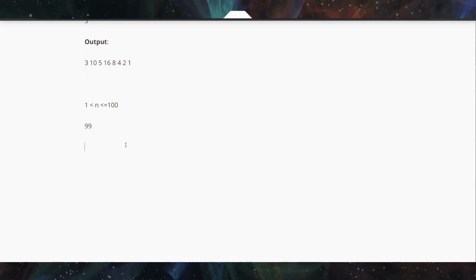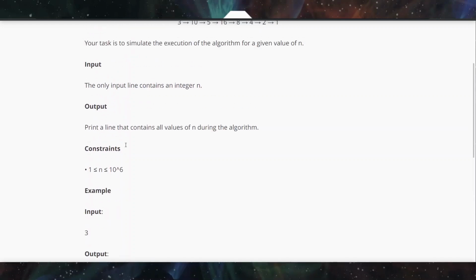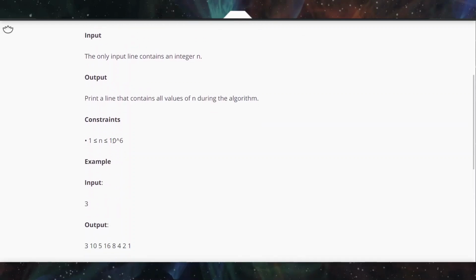As n is odd, the next value for n becomes 99 into 3 plus 1, that is obviously greater than 100. So you must consider the worst case, that if the value of n is 10 power 6, then multiplying with 3 and adding 1 gives a value greater than 10 power 6. I am going to tell what happened exactly because of these constraints.